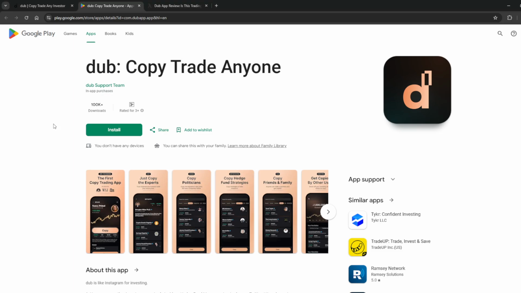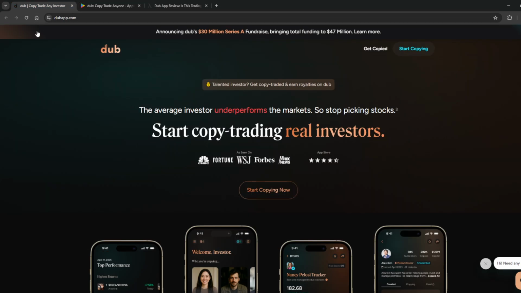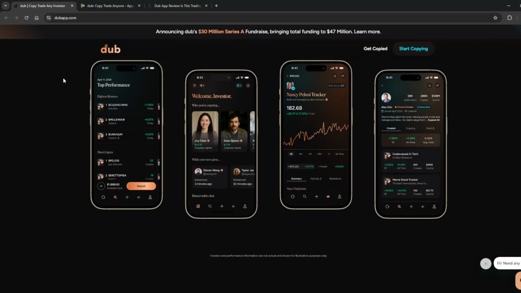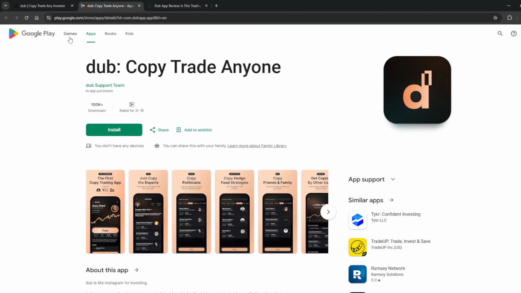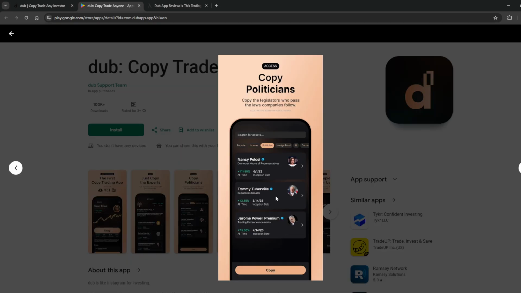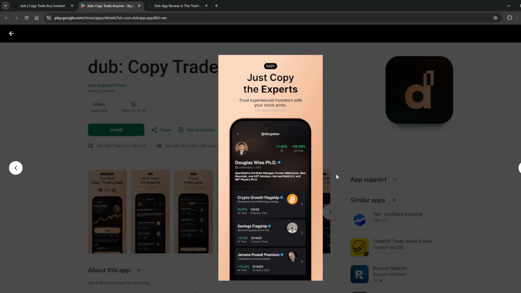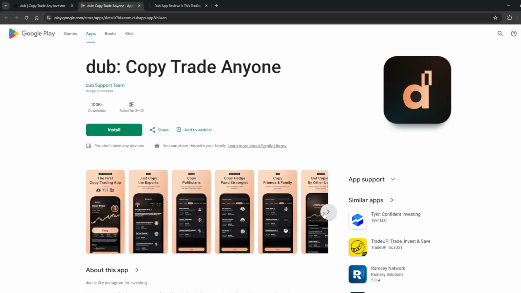Hello everyone, in this video, we're going to be reviewing Dub Copy Trade. As you can see, we have it here on the website and the Play Store. If you don't know what this is, it is basically a trading app that will let you copy the experts or the pros or the politicians. For example, if a politician trades this, you can also copy them and trade. You can also copy the experts and what they're doing.